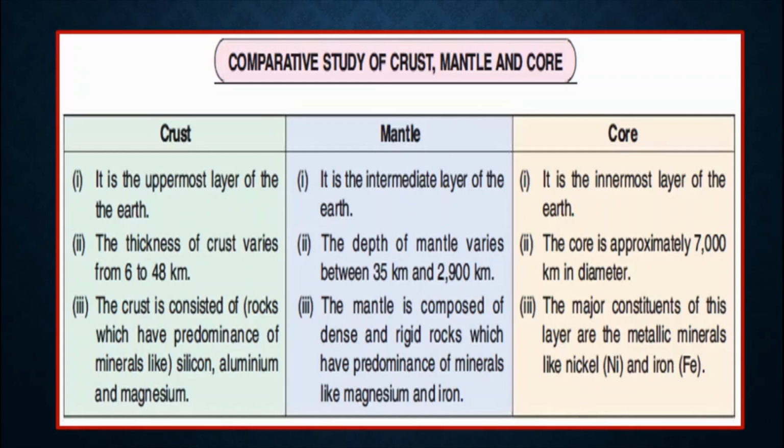The mantle is composed of dense and rigid rocks which have predominance of minerals like magnesium and iron, whereas the core has minerals like nickel and iron. These are the major differences between the crust, the mantle and the core.